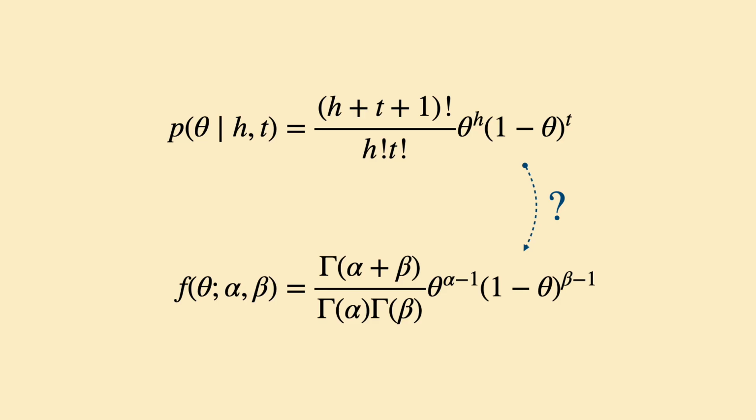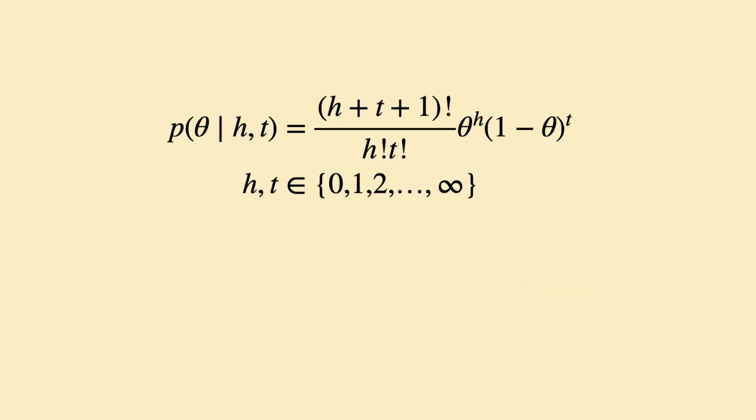The formula we derived appears to differ from the one shown earlier in the video. That formula has these strange symbols and subtracts 1 from the exponents. I am glad you asked. Remember, h and t are always whole numbers in our coin flip problem. But mathematicians often seek generalized solutions for broader contexts, such as cases where h and t can be any non-zero real numbers. Let's assume our derived formula still holds under this relaxed condition.